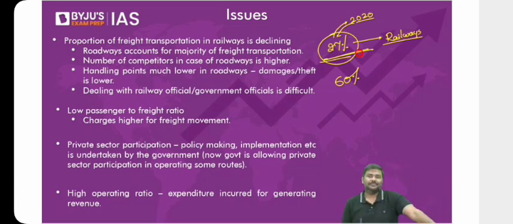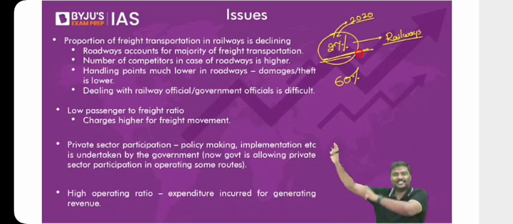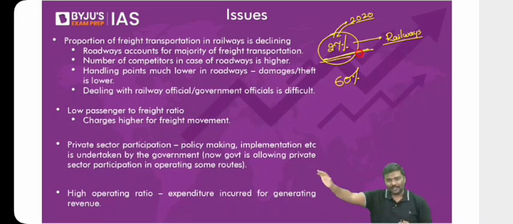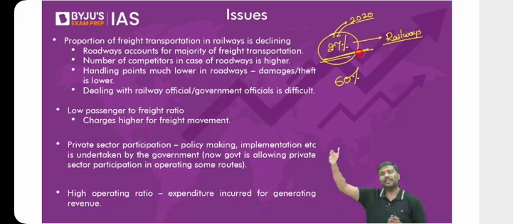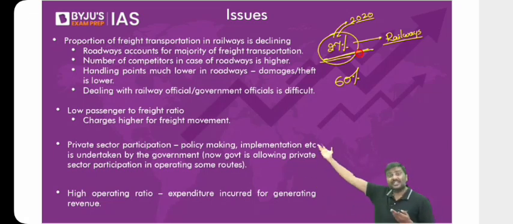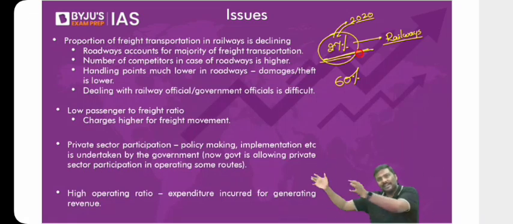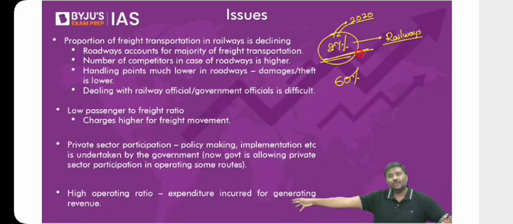In case of railways, what will happen? You will have to take your products, put them in, let's say, a tempo or an auto, or a truck, take it to the railway station, wait for the government official, fill the form, give it to the government official, then move the goods to the platform, and ensure that when the train comes, these will be put into the wagon. Now it will be moved to the destination station. Now there, you know how people will again remove them and keep them on the platform. You'll have to go to the destination station, receive the goods, and again arrange for transportation.